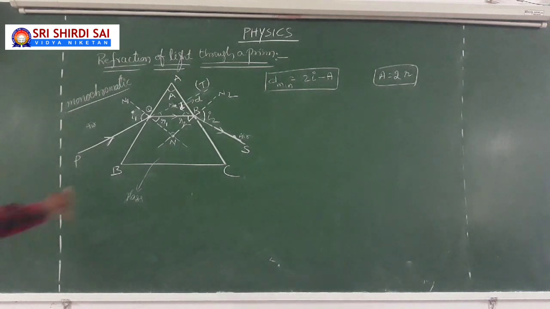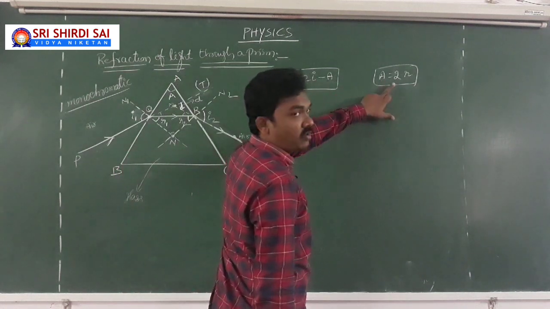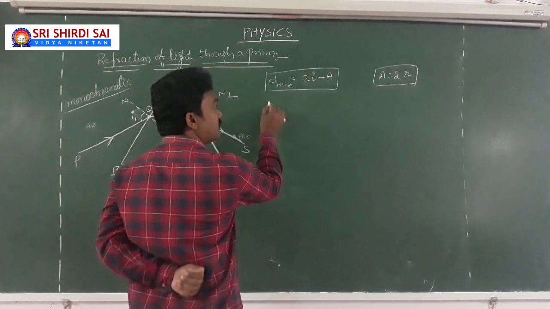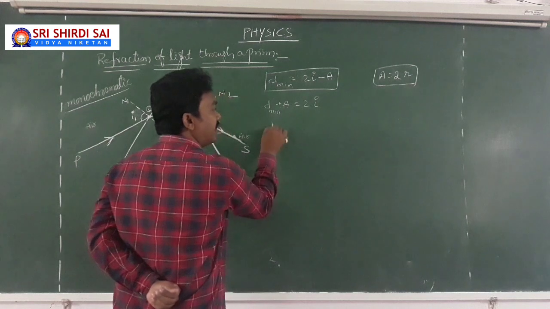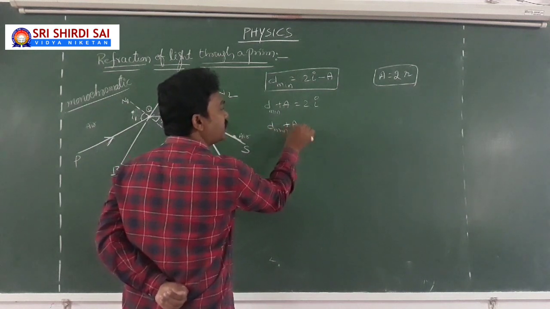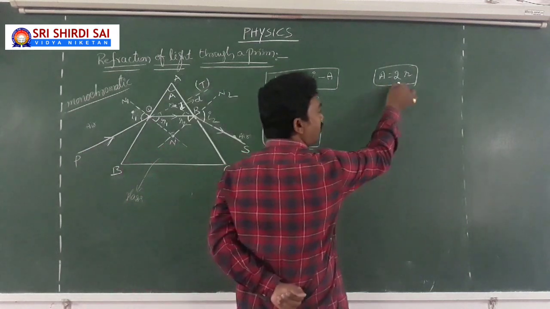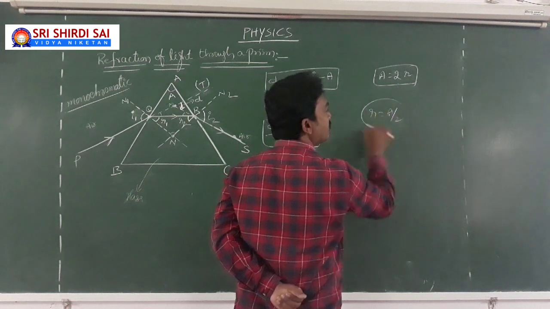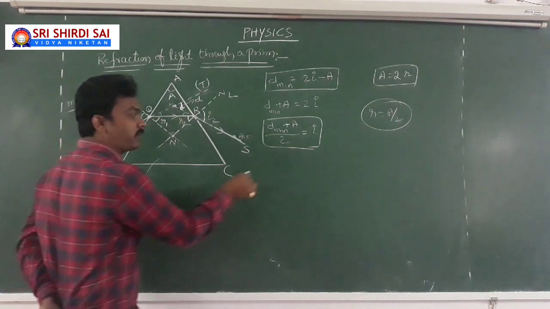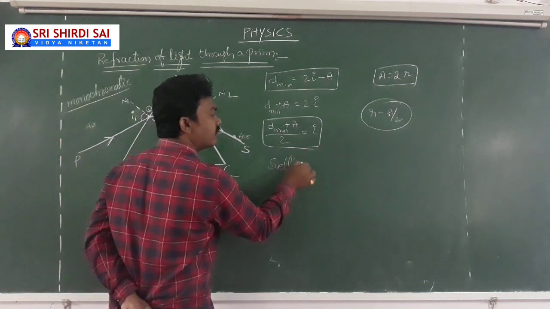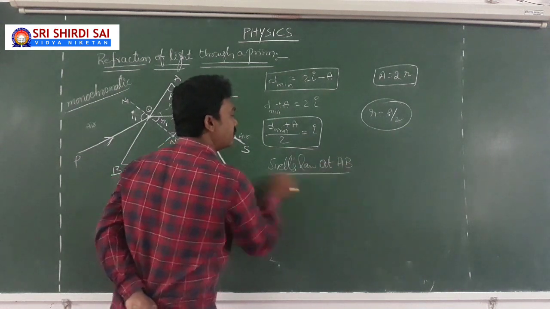So now see, we have discussed the angle of minimum deviation 2I minus A and angle of the prism A equal to 2R. Then from this, D minimum plus A is equal to 2I. Then D minimum plus A by 2 equal to I. Whereas A equal to 2R, then R is equal to A by 2. Once I have got I1, I2, R1 values, then I can apply Snell's law at AB.